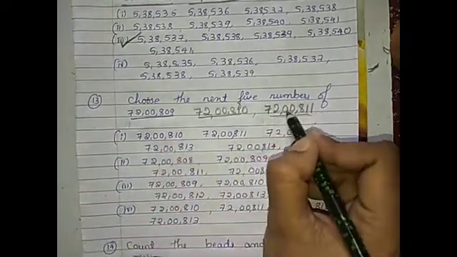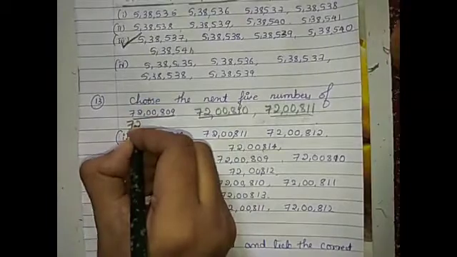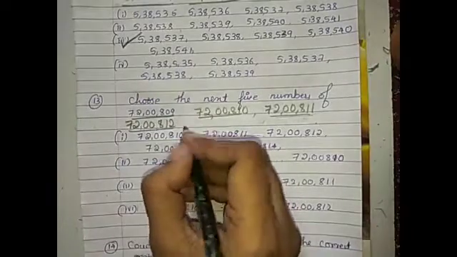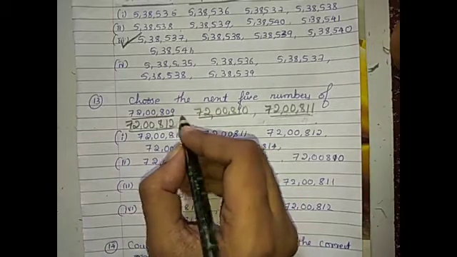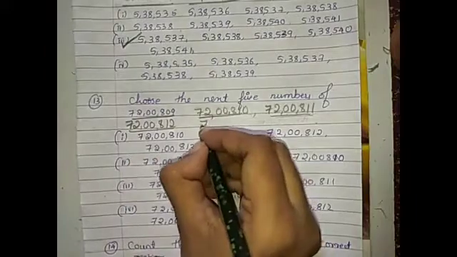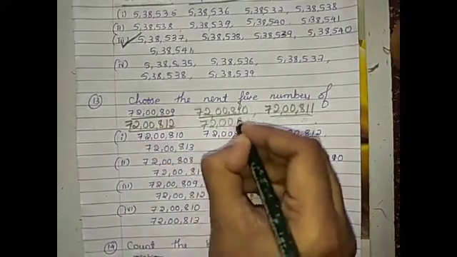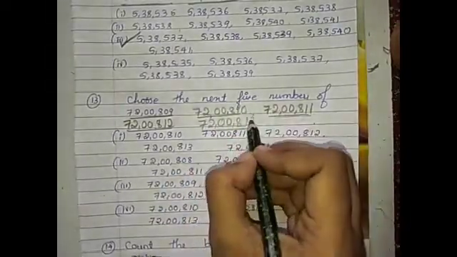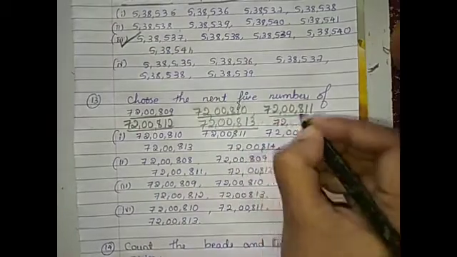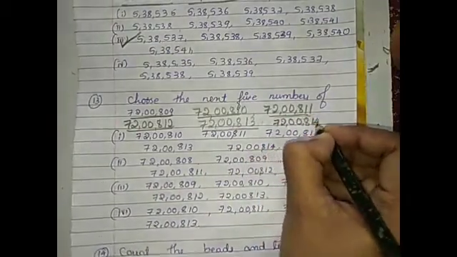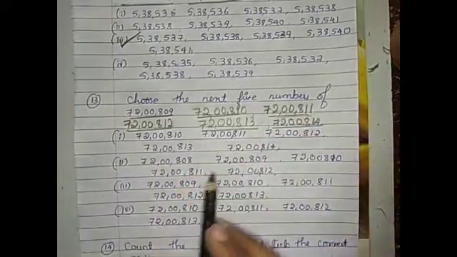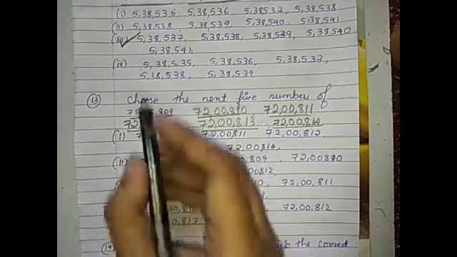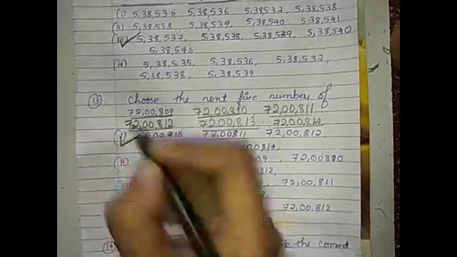Next, 72,812. Next, 72,813. Next, 72,814. This way we can find the next 5 numbers. Which option is correct here? The first option is correct. So we have to tick the first option.